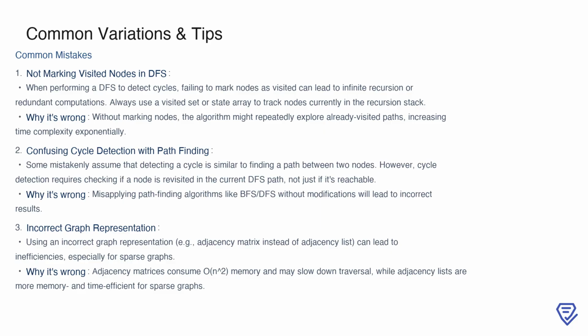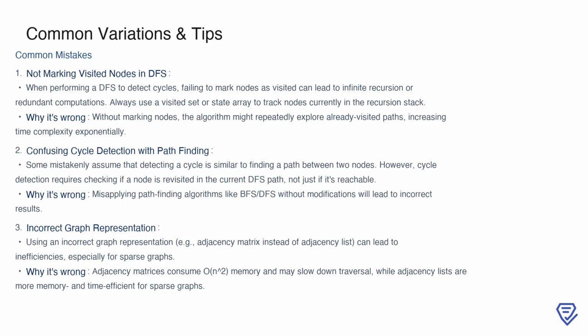This happens because the algorithm might repeatedly explore the same nodes, especially in cycles, significantly increasing the time complexity. To avoid this, you should always use a visited set or a state array to track nodes that are currently in the recursion stack. Another mistake is confusing cycle detection with pathfinding. Detecting cycles requires checking if a node is revisited in the current DFS path, which is different from simply determining if a node is reachable. If you apply standard pathfinding algorithms like BFS or DFS without modifying them for cycle detection, you're likely to get incorrect results. Finally, using the wrong graph representation can also cause inefficiencies.